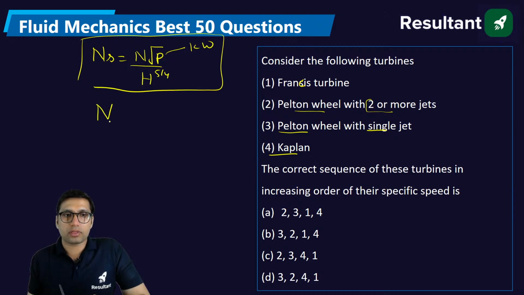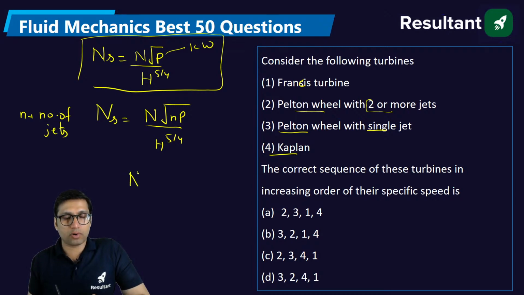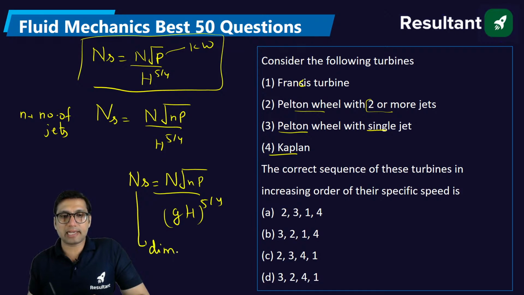There is one more formula for specific speed, that is N root (n P) divided by H to the power 5/4. Here small n stands for number of jets. And there is one more formula for specific speed, which is N root (n P) divided by (g H)^(5/4). This is also called the dimensionless form of specific speed, right?